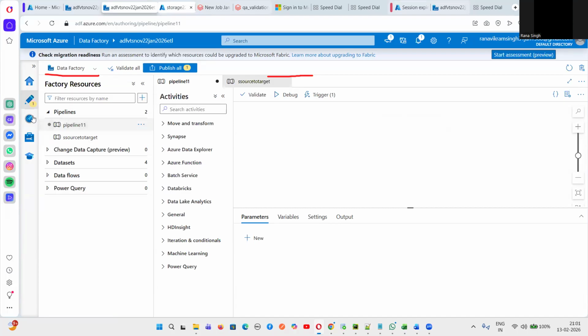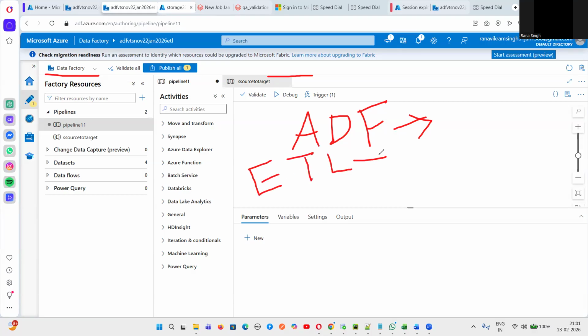So what is Azure Data Factory? Anyone remember what is ADF, guys? What is ADF? Azure Data Factory. It is a tool, guys. Why? To load the data from where? From source to target. Do you remember that? It is a cloud-based ETL automation tool. Do you guys agree with me? Yes, Nagarjuna and Prashant? It is an ETL automation tool. Do you guys agree with me?